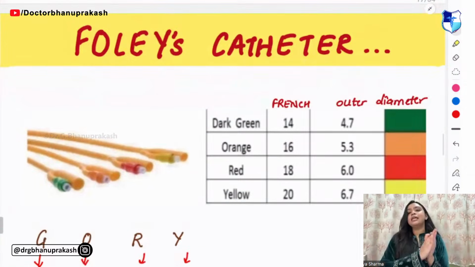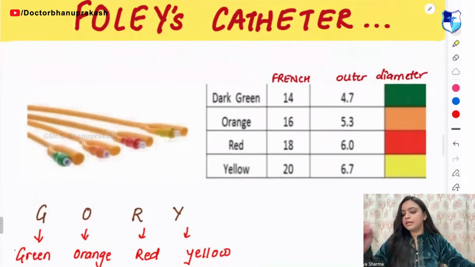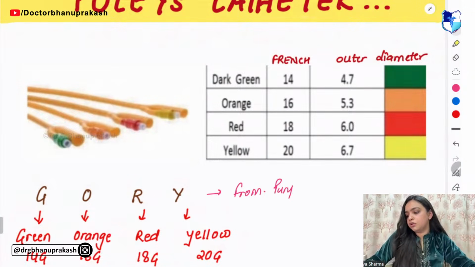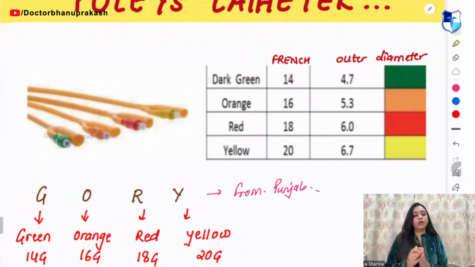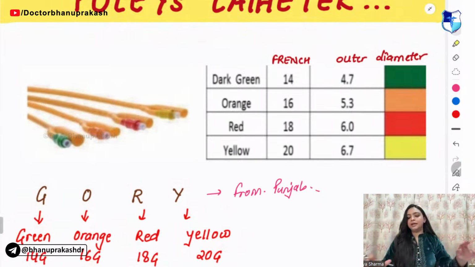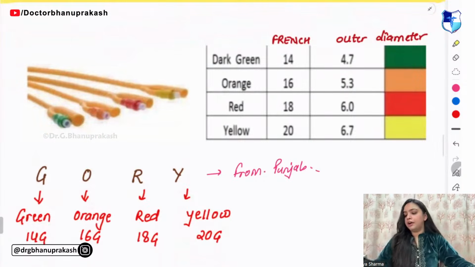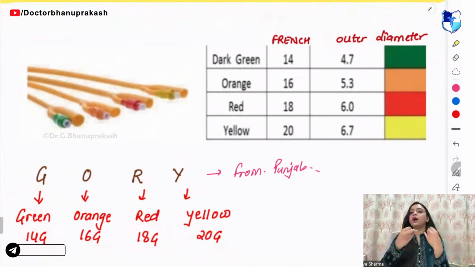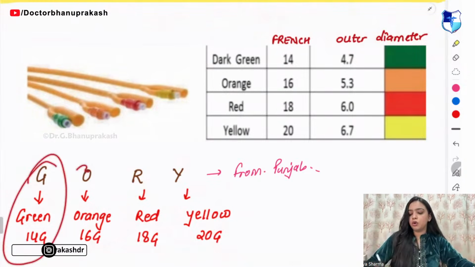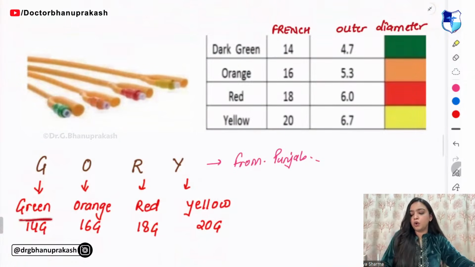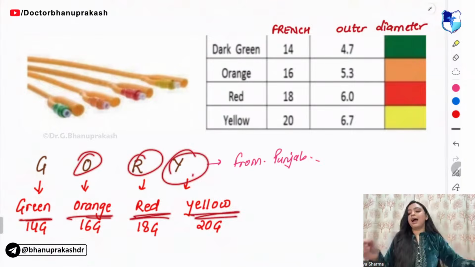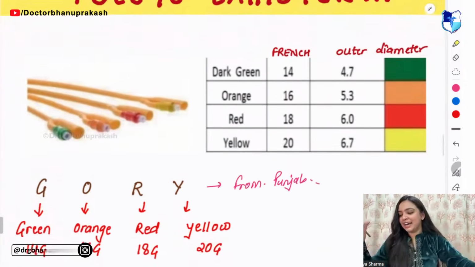Now, Foley's catheter. So in Foley's catheter, remember a mnemonic Gori from Punjab. Okay. So there is a girl by the name of Gori and she is from Punjab, right? Gori from Punjab. And remember the range 14, 16, 18 and 20. Mainly 2 ka table. So G is for green, O is for orange, R is for red, and Y is for yellow, right?